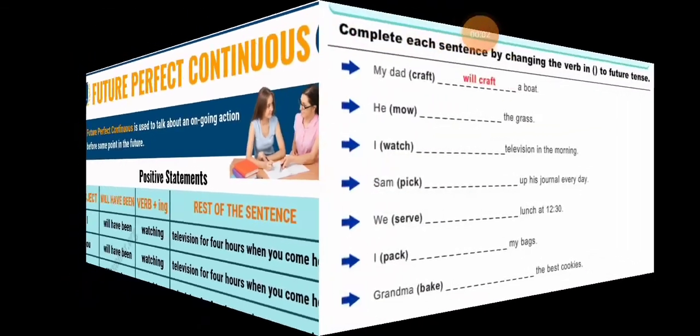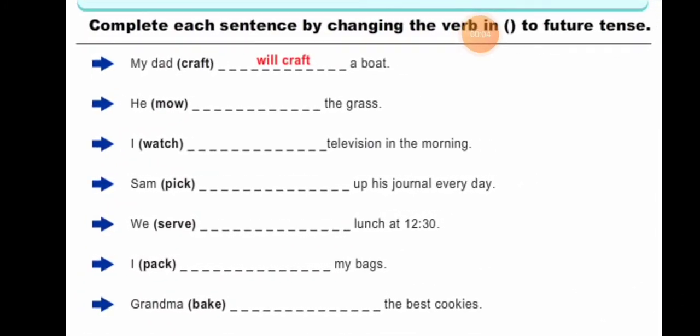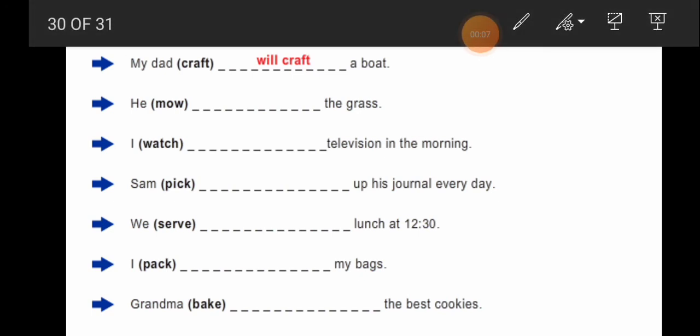Okay students, let's do some exercise using future tense. My dad dash a boat. They have given the answer as will craft. For future tense we will use will or shall. The second one, he dash the grass.